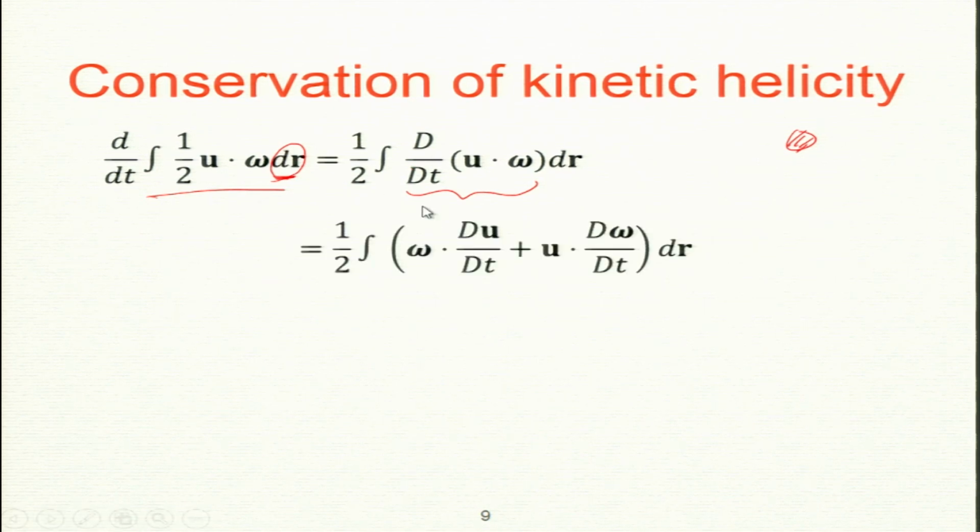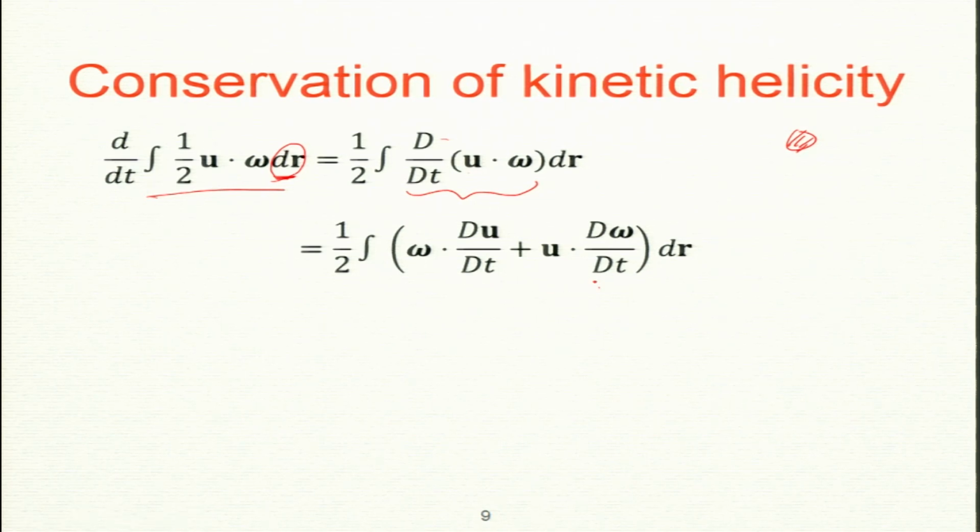Again I apply the product rule. So it will be omega du by dt plus u d omega by dt. Now what is du by dt? Again the inviscid approximation: assume force is 0 and viscosity is 0. You can look at your notes, it is minus grad p plus u dot grad u, because the viscous term is 0, f is 0, and rho is 1. So the first one is minus grad p.